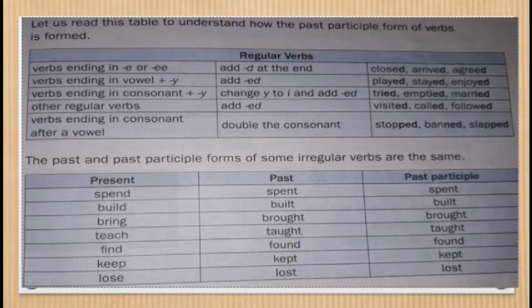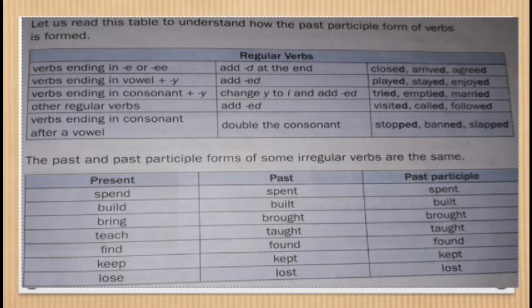Don't get confused with this. We have three forms of the verb, that is the base form, second form, and past participle of the verb, that is the third form of the verb. Suppose if the verb is ending in the vowel plus y, then at the end we are going to add ed. For example, play. We are making past participle by adding ed. Played. Play, played, played. Okay.